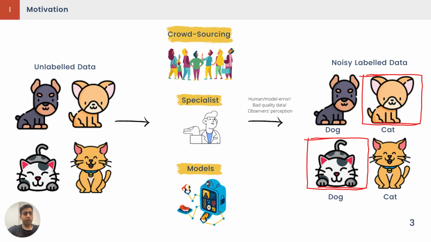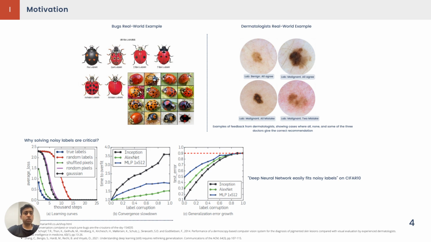So initially, we have a lot of unlabeled data. When we provide labels to these data, there are three famous techniques: crowdsourcing, specialists, and models. But due to the bad quality of the data, different human perception, modeling, or human error, it's very easy to give wrong labels to the instances. These are a few real world examples in which it's very easy to provide incorrect data.